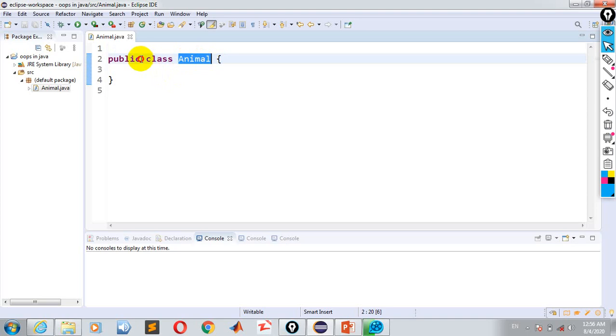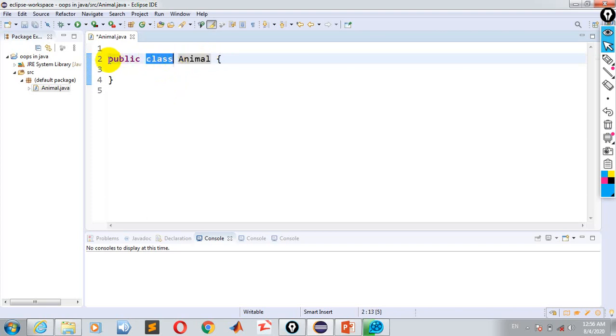This is the access modifier public. Inshallah, we will discuss this in a coming lecture. We also have the private access modifier and the protected access modifier, and we will discuss all of these in coming lectures. But for now I am taking public. Public class Animal.